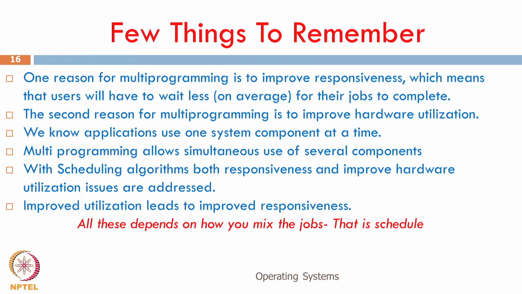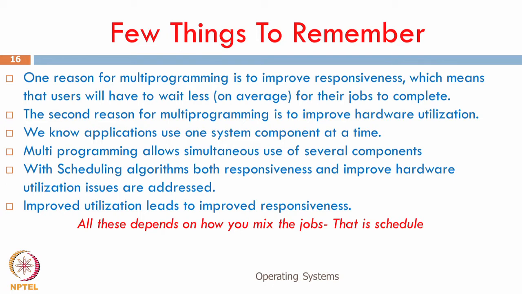A few things that we need to remember. First, the reason for multi-programming: why more than one task needs to execute at the same point of time, so that all these processes wait less on average, and so I will get more response. It is like multiple people logging into a mail server; every person should get some time on the CPU, then only you will feel that you are being served by the mail server. If one person finishes and only then the next starts, there is no way by which this responsiveness can be created. So, what is multi-programming?